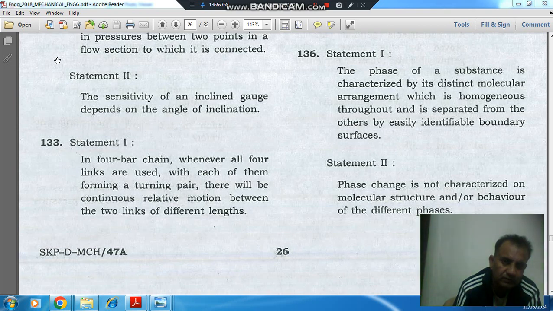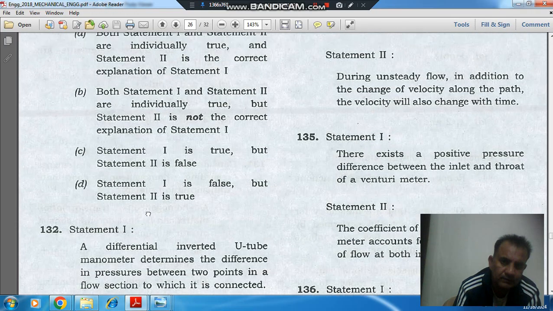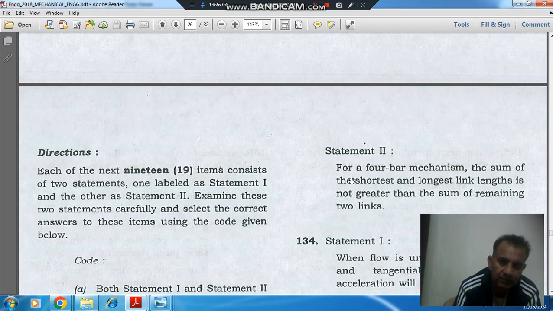Hello, welcome again. We are solving Engineering Services 2018 mechanical paper question number 133. Statement 1: In a 4-bar chain, whenever all 4 links are used, with each of them forming a turning pair, there will be continuous relative motion between two links of different lengths. Statement 2: For a 4-bar mechanism, the sum of the shortest and longest link length is not greater than the sum of the remaining two links.